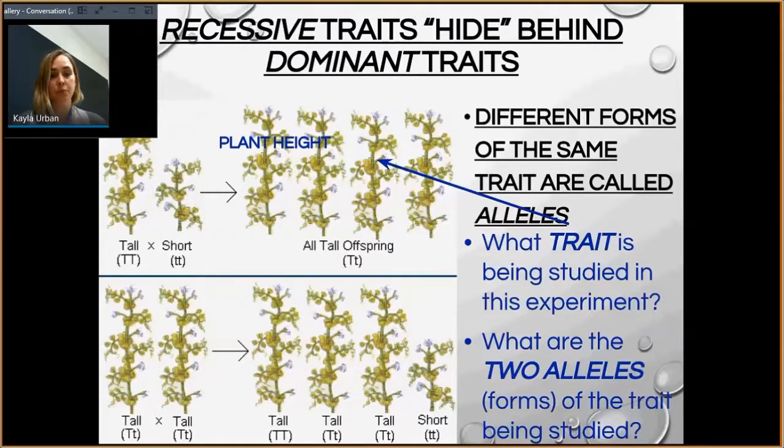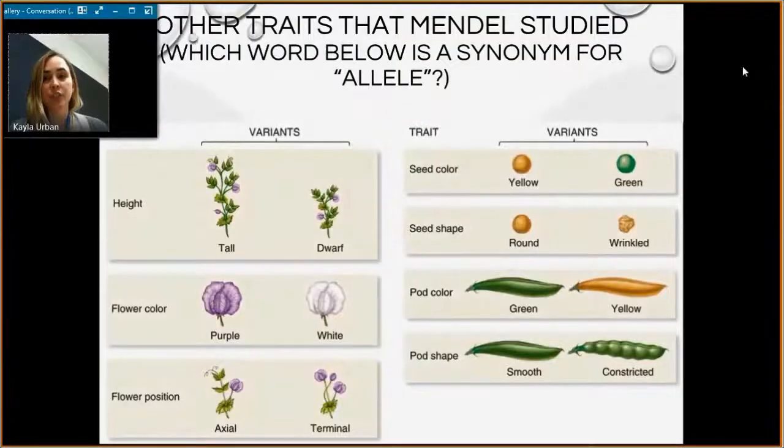What are the 2 alleles or forms of the trait being studied? Mendel didn't just study height. He also studied flower color, flower position, seed color, seed shape, pod color, pod shape. He studied a variety of different traits, and they're using another word here in place of the word allele. The term that is being used is variance.